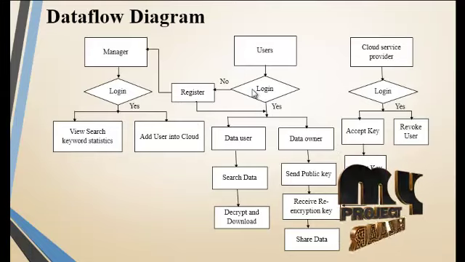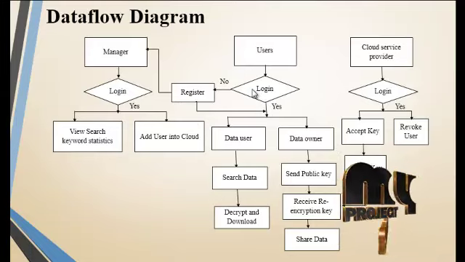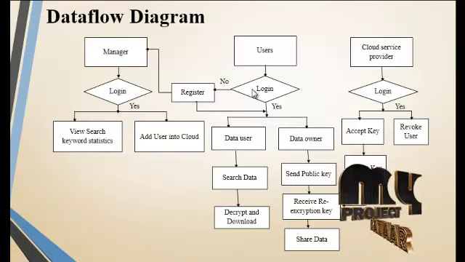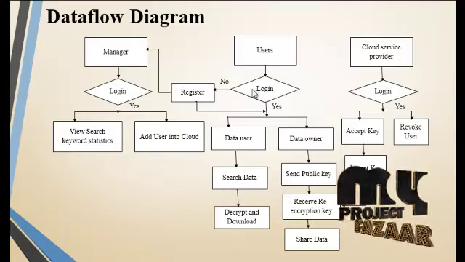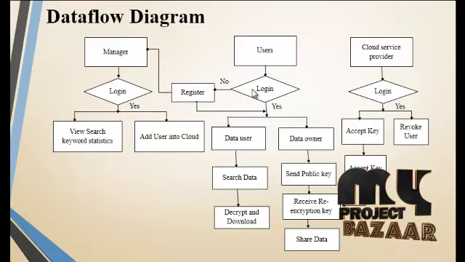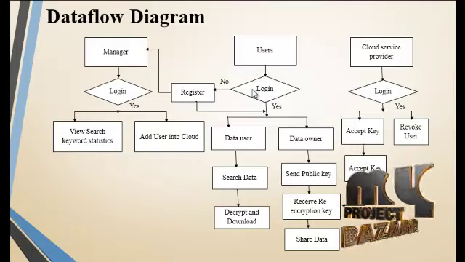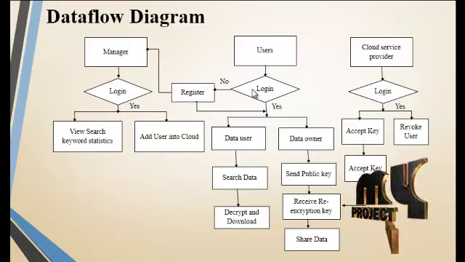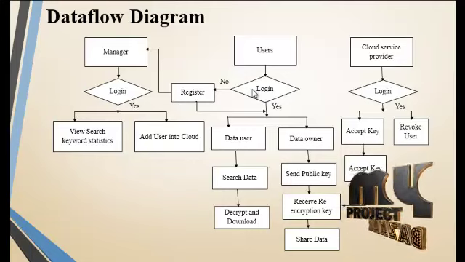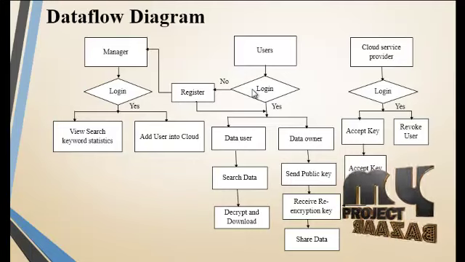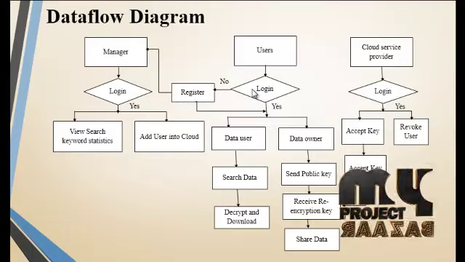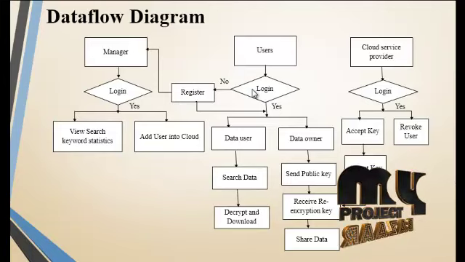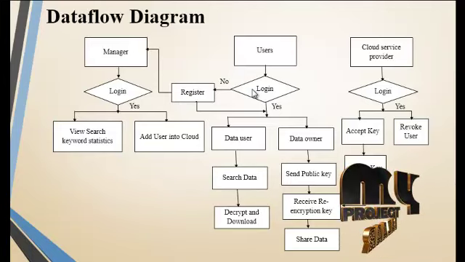Now see the user process. A user initially logs in with his or her own username and password. Existing users log in directly with their credentials. A new user must first register, then get permission from the manager, then access our system. There are two types of users in our system: data owner and data user. The data owner first generates a public key and sends it to the CSP. Then the CSP checks the public key and provides a re-encryption key to the user who requested it. After getting the re-encryption key, the user can upload a file into the cloud.